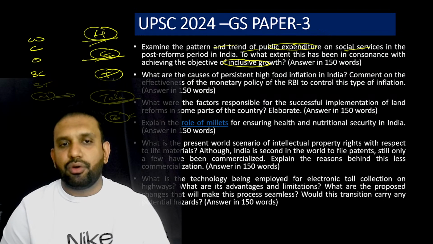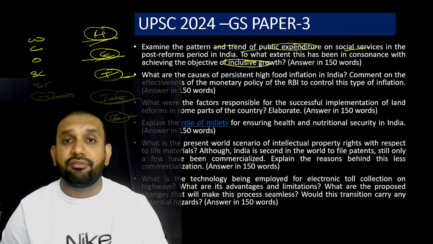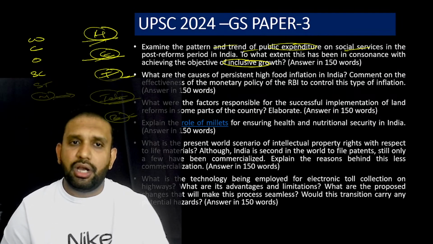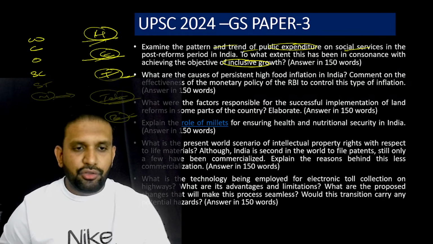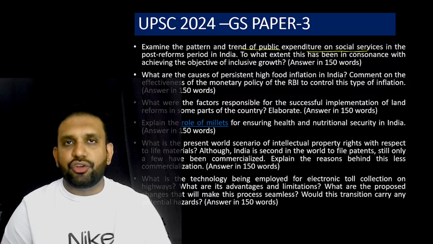But if you talk about other areas also, like transportation, telecommunication, banking, finance, then it means banking, finance, insurance and pension. If you talk about these also, you will have a very good edge compared to other students. So this question should be approached as pattern and trends of public expenditure on social services.